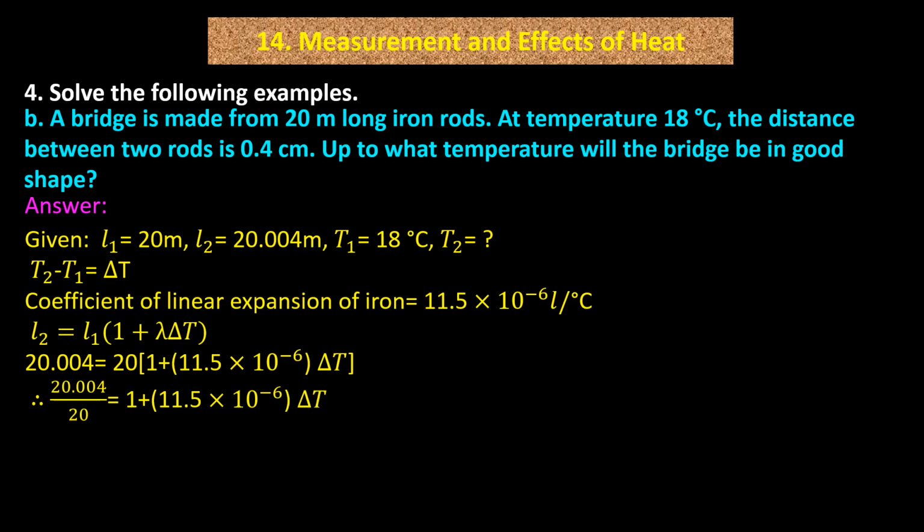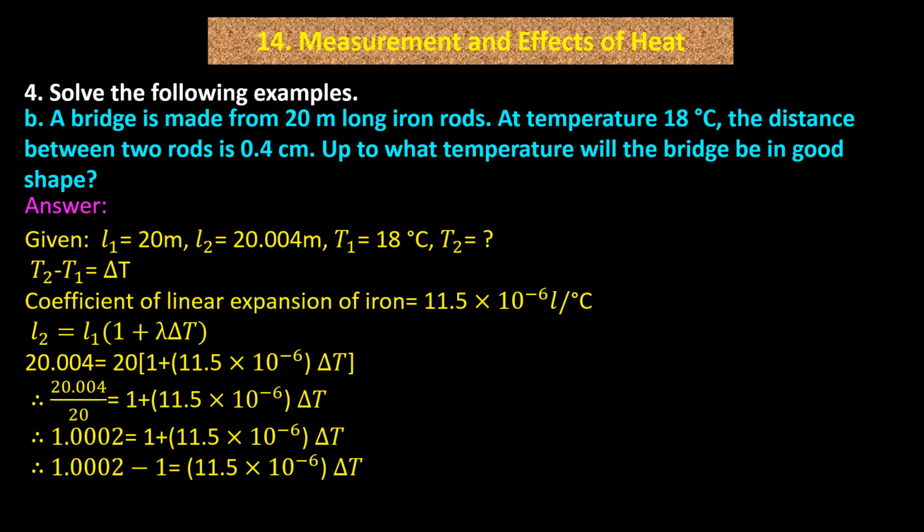Therefore, 20.004 divided by 20 equals 1 plus bracket 11.5 into 10 raised to minus 6 bracket complete delta T. Therefore, 1.0002 equals 1 plus bracket 11.5 into 10 raised to minus 6 bracket complete delta T.